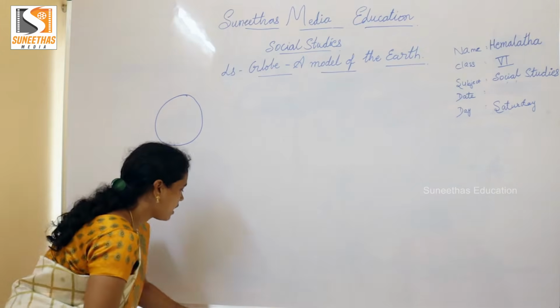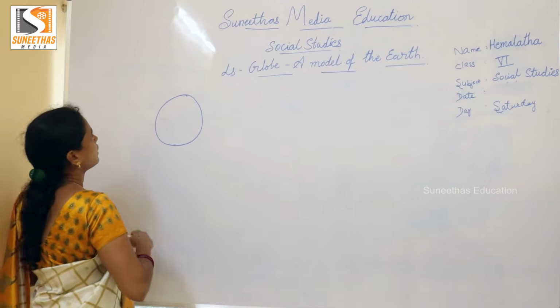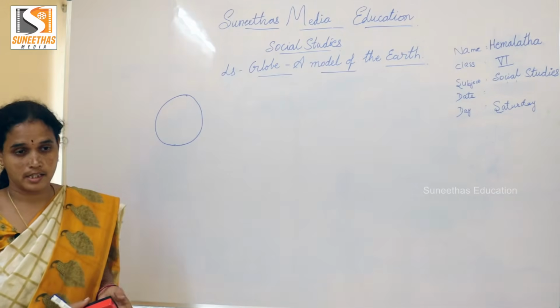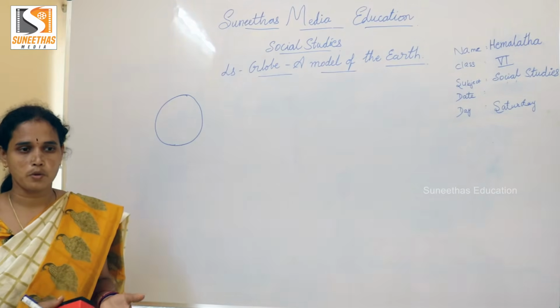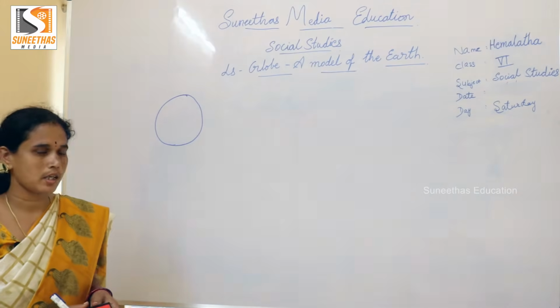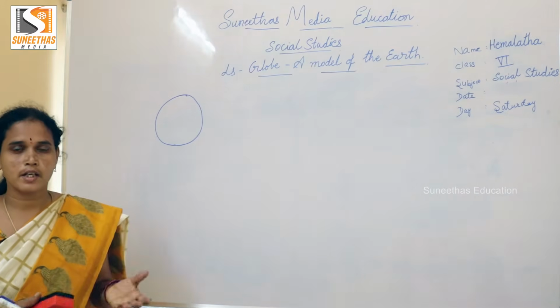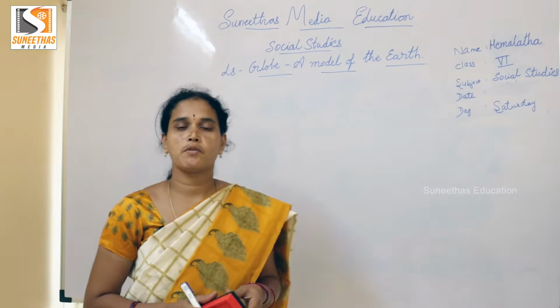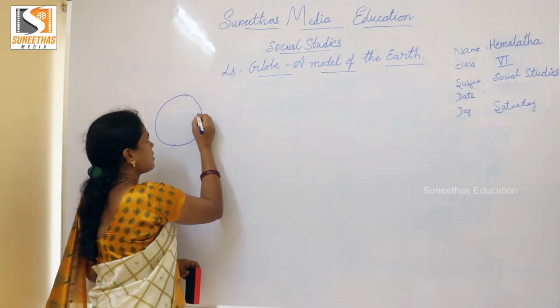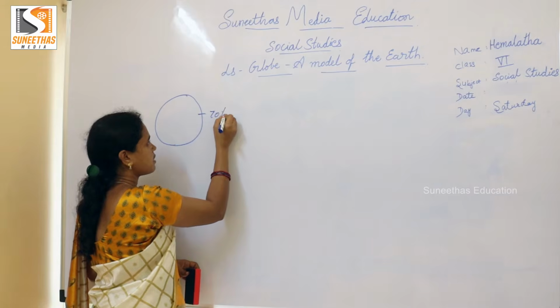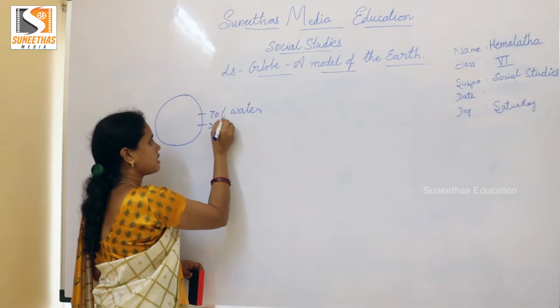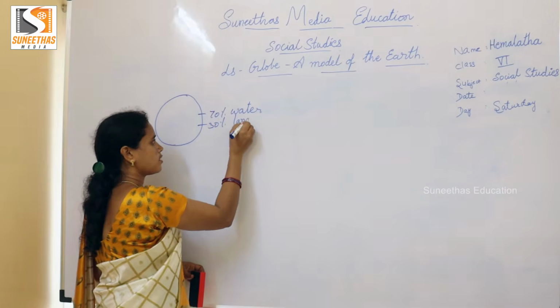And also we can study about the continents, oceans, and many more. Continents are again divided into countries. And we know that Earth is 70% water and 30% land.